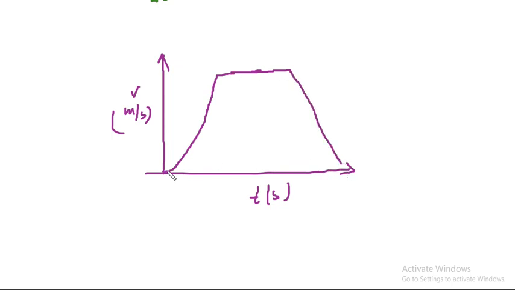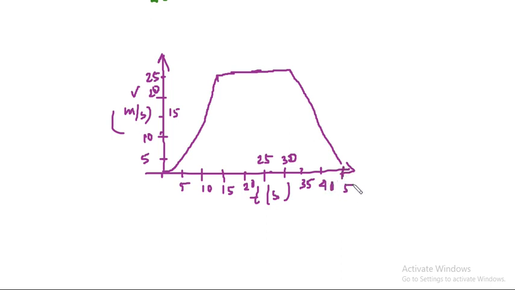On the time axis we mark 5, 10, 15, 20, 25, 30, 35, 40, and let us say 50.